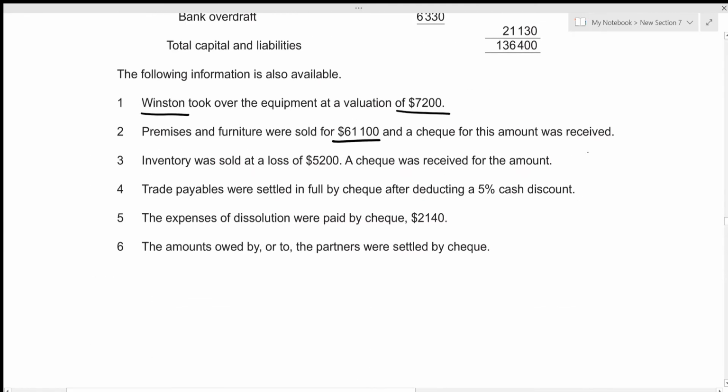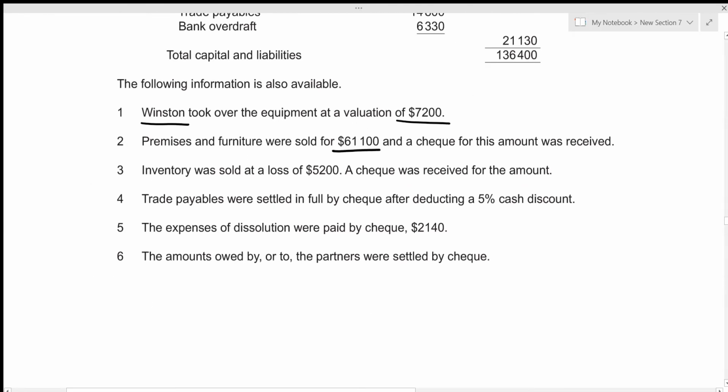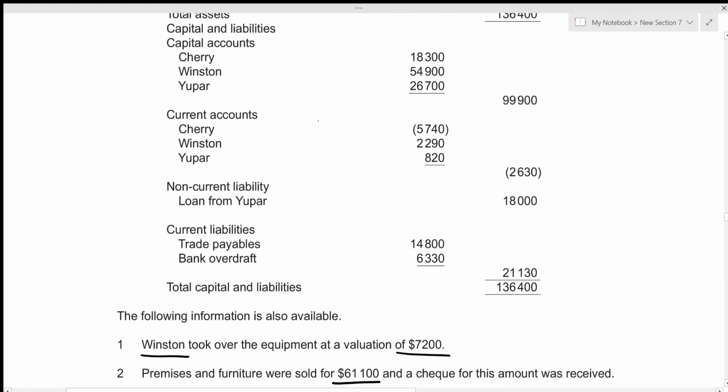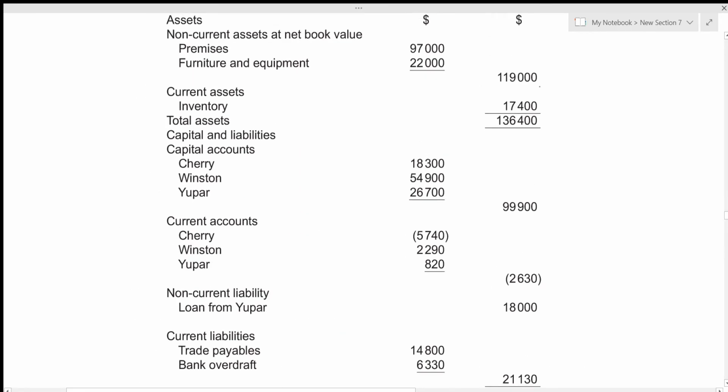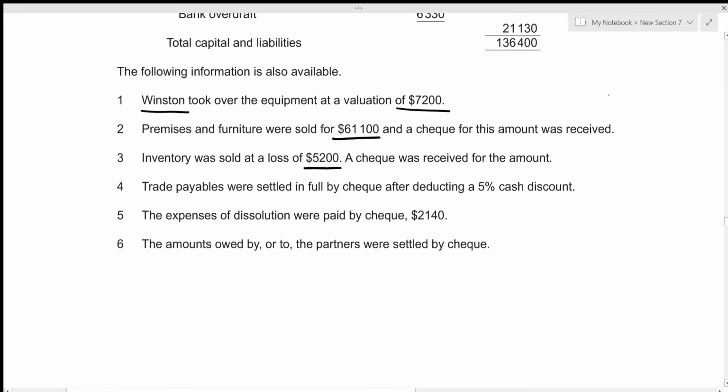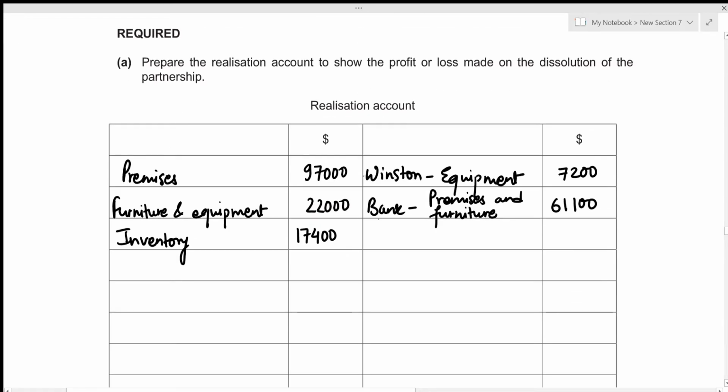Let's have a look at another information. Inventory was sold at a loss of 5,200. So we valued inventory previously at 17,400, and with a loss of 5,200, we sold it at the amount 12,200. So this will be the amount recorded on the credit side because this represents the amount that we received while disposing the inventory. Let's write that down. So we can also record it as bank because we received check for inventory. And we sold it at the value of 12,200.